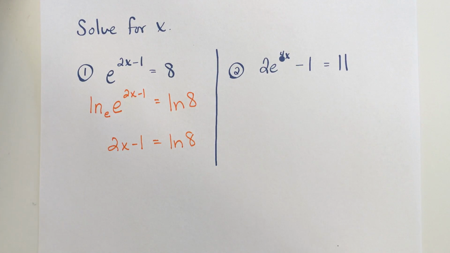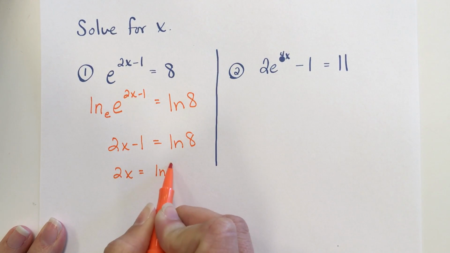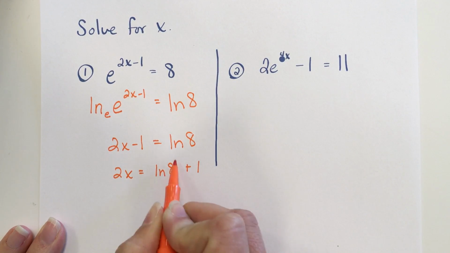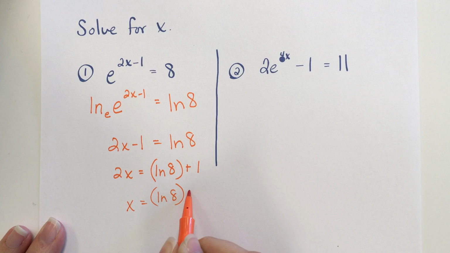Now at this point, you need to solve this equation. We're going to add the 1. We'll have 2x equal to the natural log of 8 plus 1. Now you cannot add the 1 to the 8. Natural log of 8 is not going to change. Then you've got to divide by 2. So we get the natural log of 8 plus 1, divided by 2.